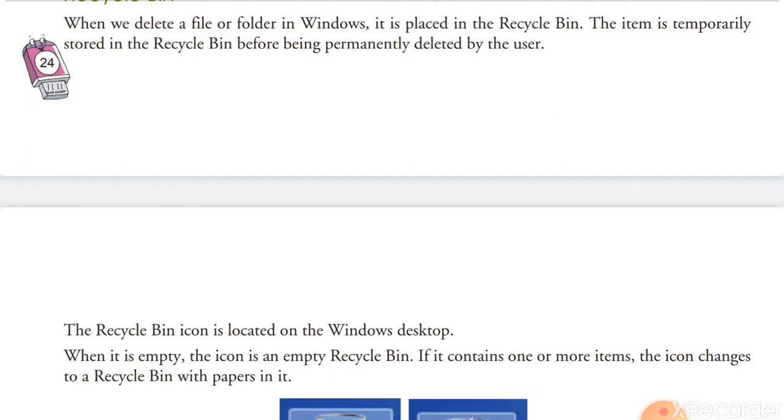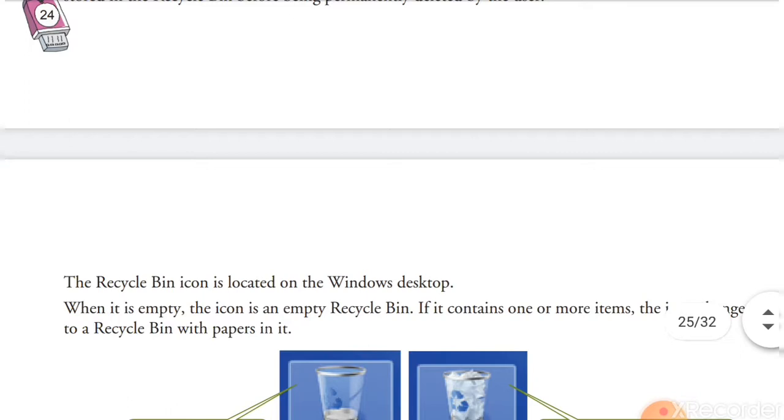So I want to distinguish between permanent deletion and temporary deletion. If you select any file and press the delete button on the keyboard, the computer will ask, would you like to delete the file?